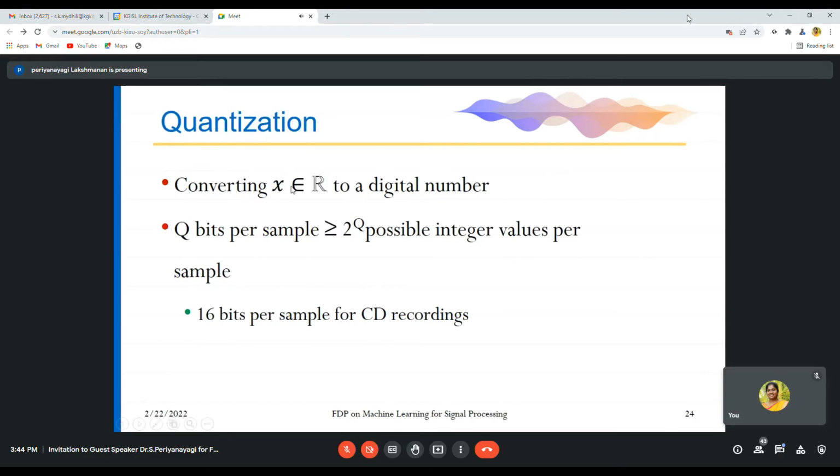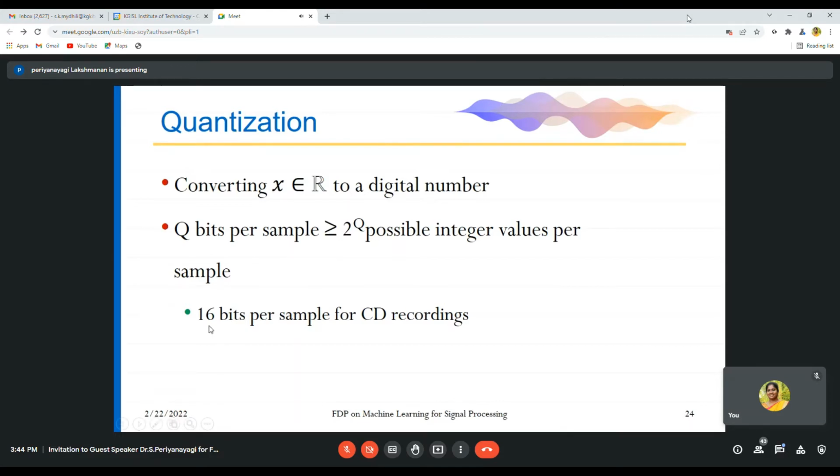That is why, for CD recording, the Sony company is mostly using this particular sampling rate. Converting this x to a digital number is done by a quantization process. The sampling process converts a continuous time signal into a discrete time signal. Again, the discrete time signal is converted into a digital signal by using quantization. While quantization is coming into role, we will be concentrating on the number of bits.